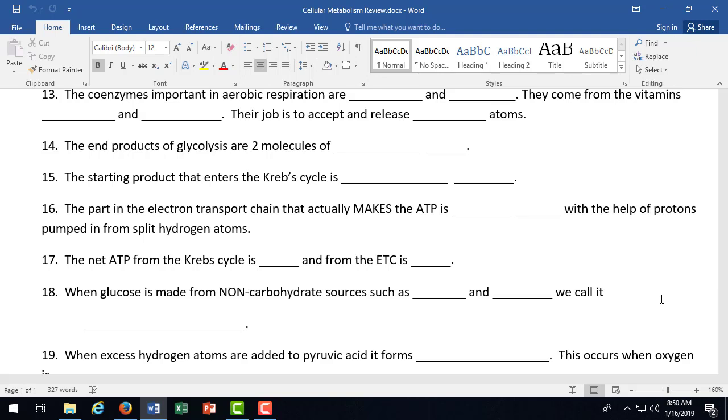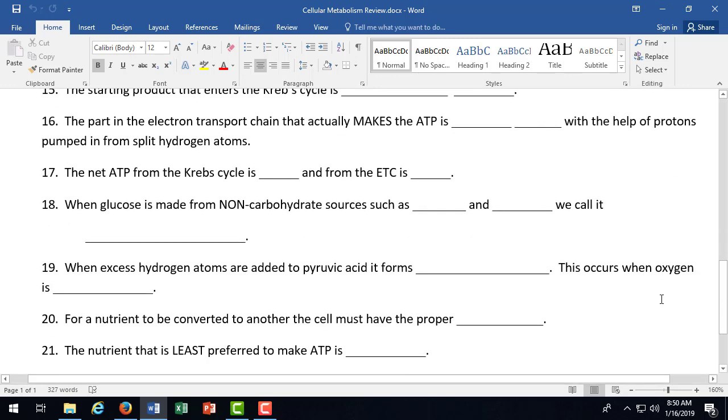When excess hydrogen atoms are added to pyruvic acid, it forms lactic acid, and this occurs when oxygen is absent or reduced or non-sufficient, however you want to say it, but you could say absent.